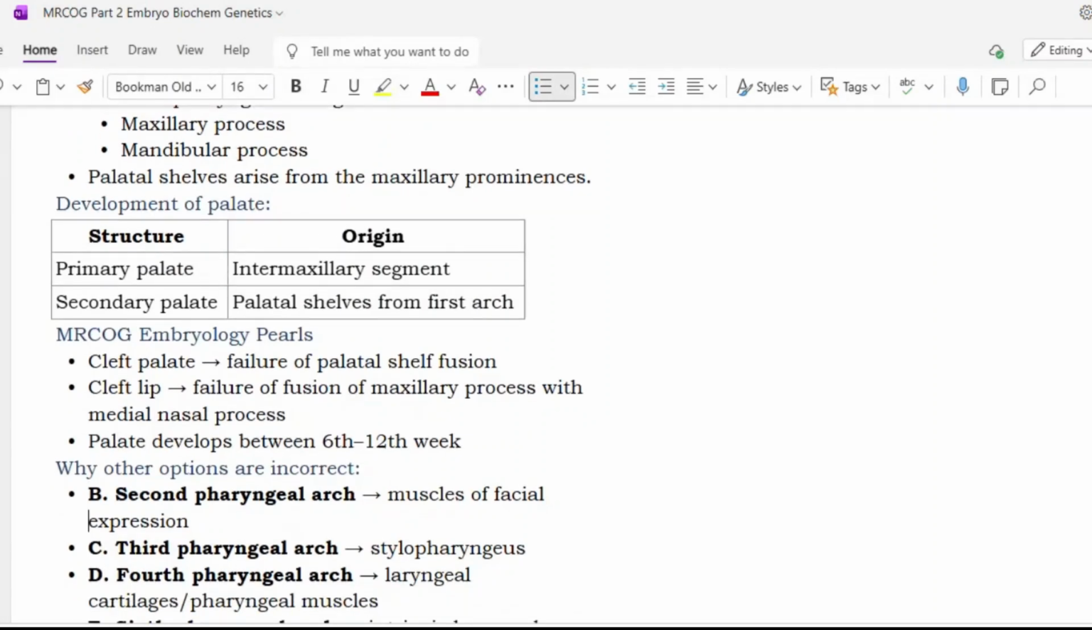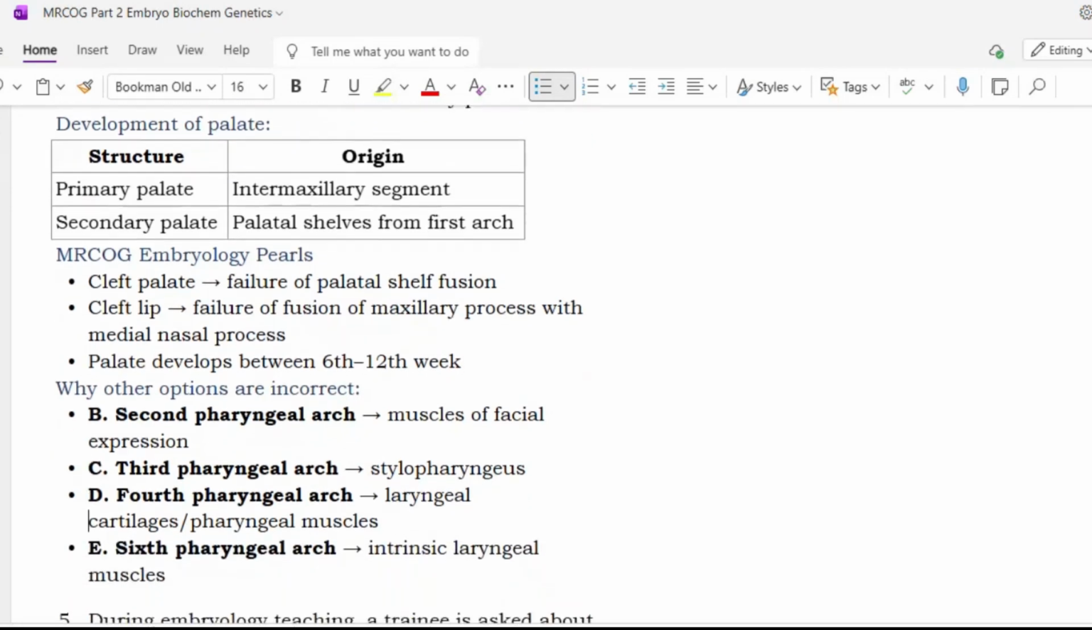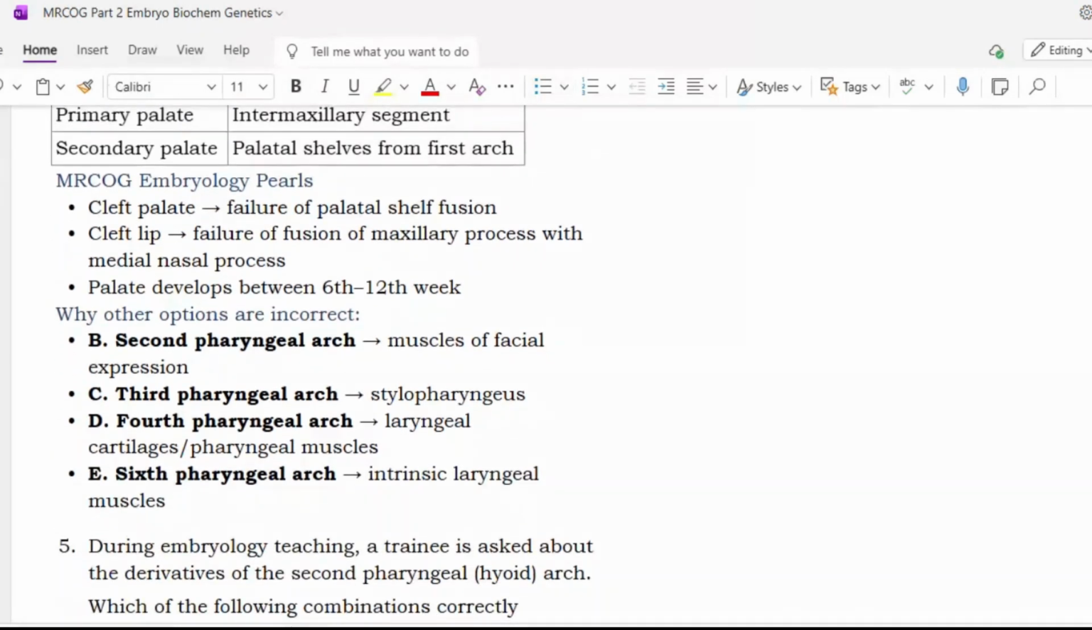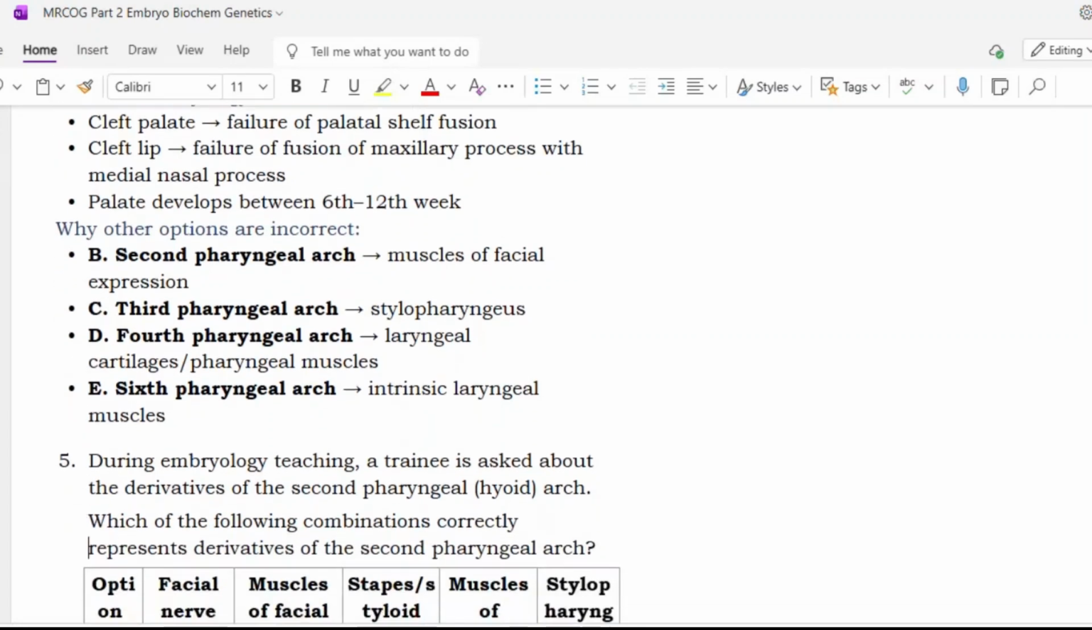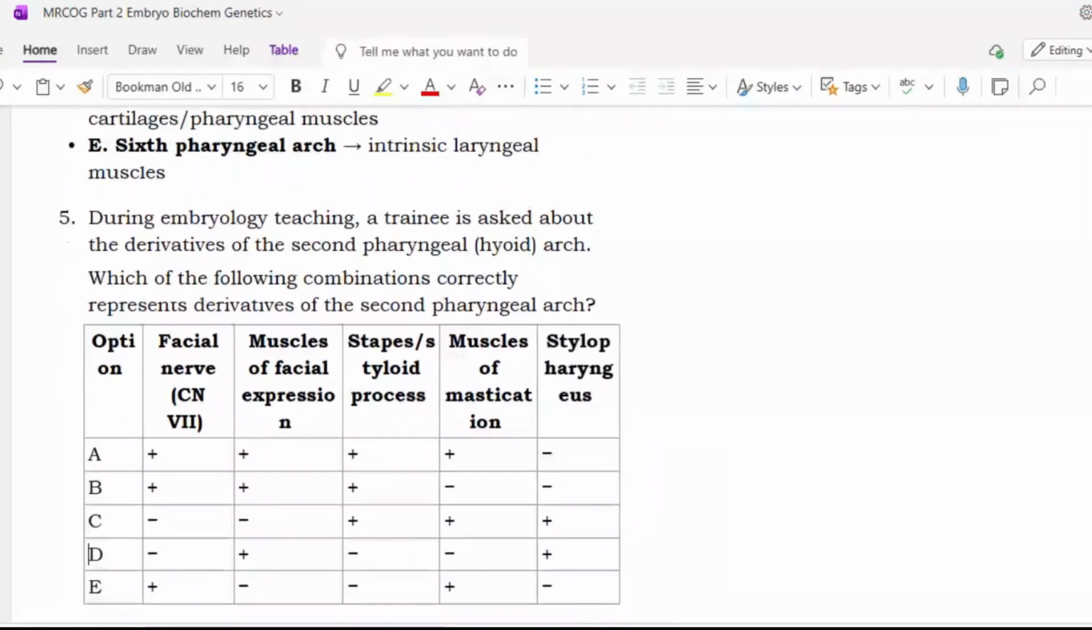Cleft lip is the failure of fusion of the maxillary process with the medial nasal process, and the palate develops between the 6th to 12th week. Okay. So why are the other options incorrect? Second pharyngeal arch will give rise to muscles of facial expression. Third pharyngeal arch, stylopharyngeus. Fourth pharyngeal arch, laryngeal cartilages and pharyngeal muscles. Sixth pharyngeal arch, intrinsic laryngeal muscles. Okay. Next.